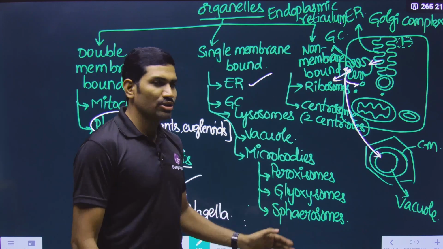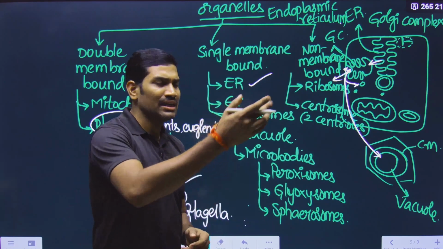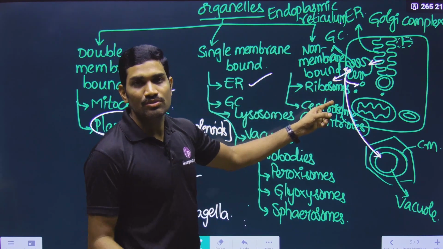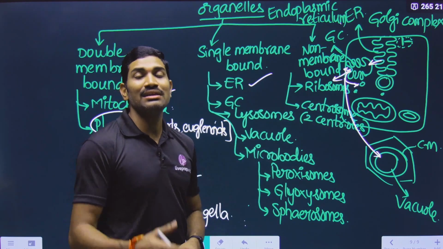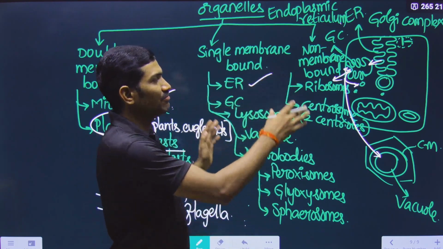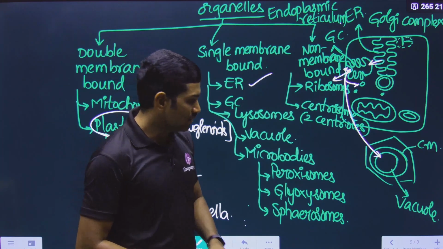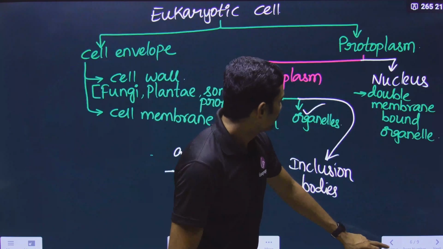Peroxisomes, glycosomes, spirosomes, they have different other functions. Separately we will study. Ribosomes, main function is protein synthesis. Centrosomes, mainly they are involved in cell division. In this way, different functions that they have mentioned. Understood or not? So this is the overview of the cell.